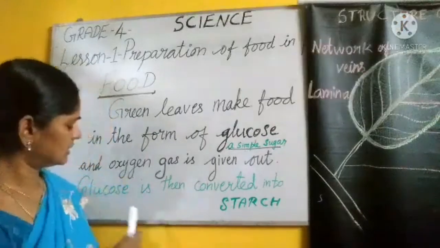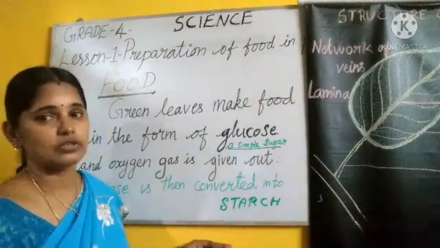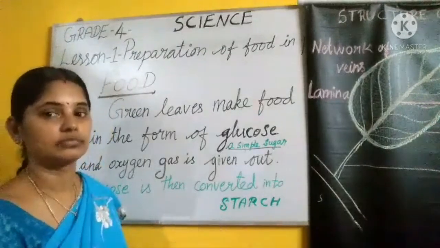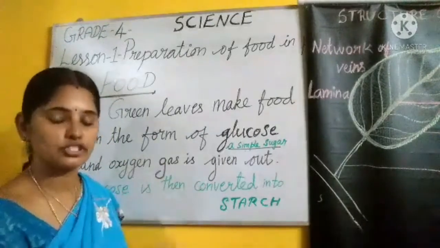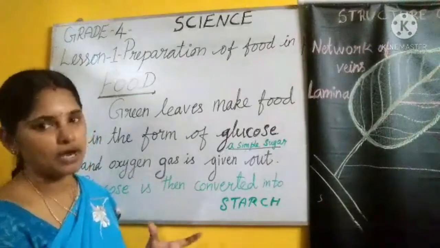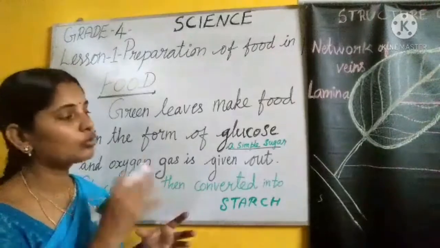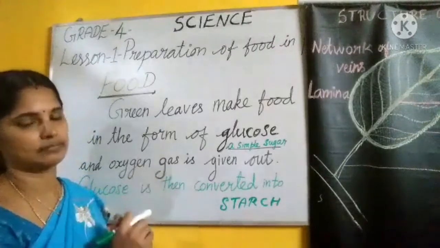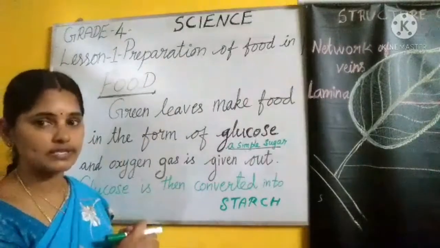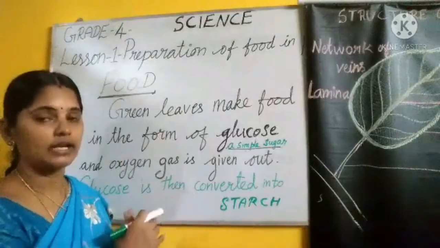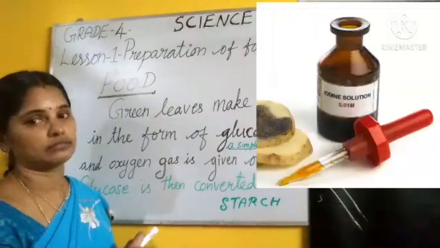Okay, I said food is stored in the form of starch, no? So we have to test. Is food stored in the form of starch in the different parts of the plant? In order to prove that, we are going to do a test. For doing this test, we need a solution named iodine.